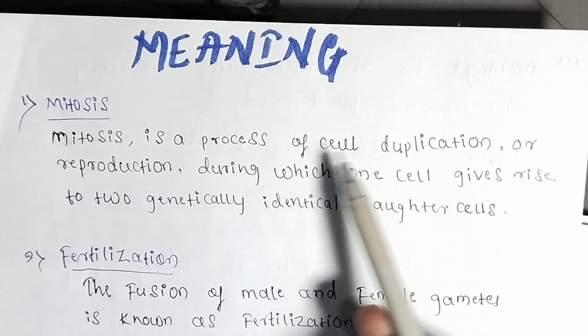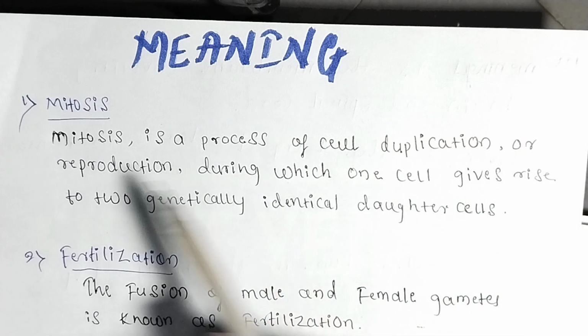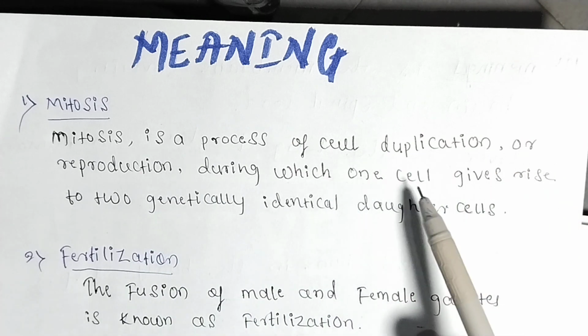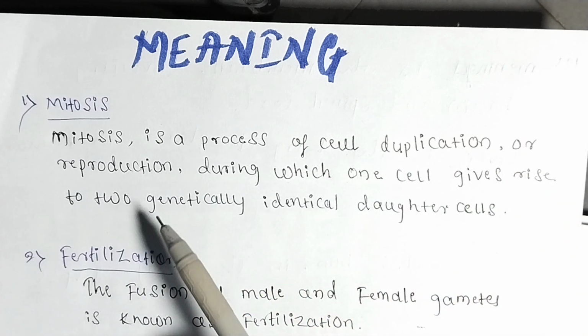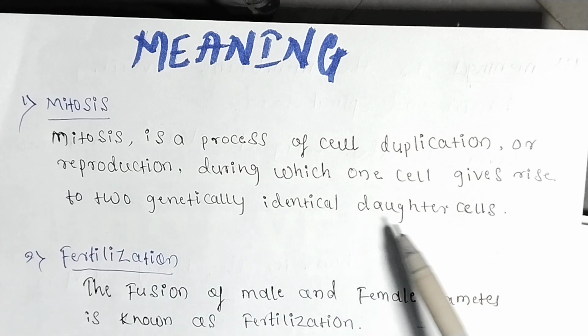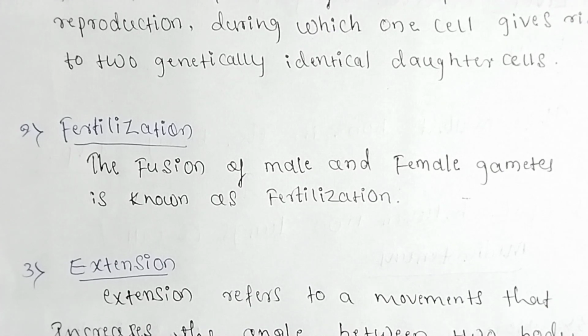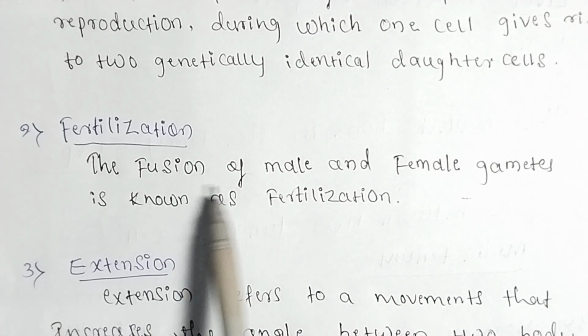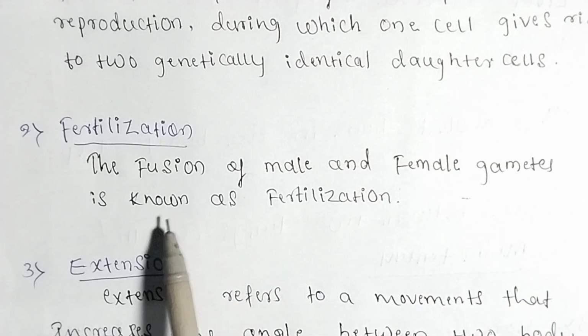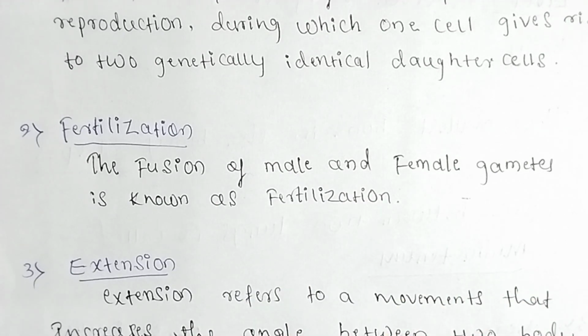Mitosis is the process of cell duplication or reproduction during which one cell gives rise to two genetically identical daughter cells, called mitosis. Second question, fertilization. The fusion of male and female gametes is known as fertilization. The fusion between male and female gametes is known as fertilization.